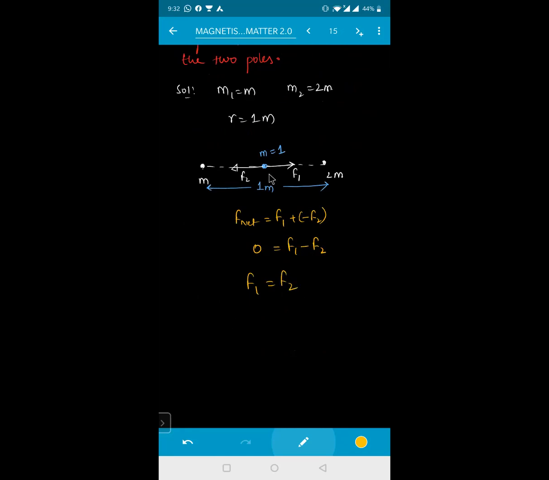Say the distance of the unit pole from the pole of strength M is x. Then the remaining distance becomes 1 minus x.